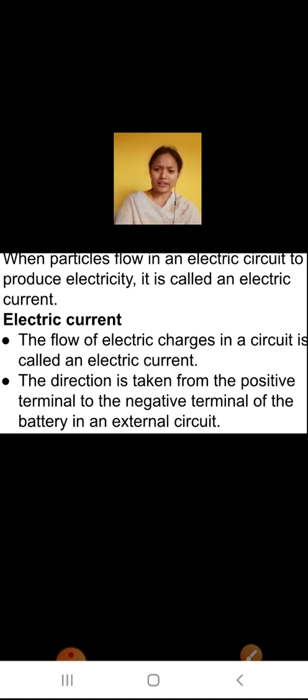What is electric current then? The flow of electric charge in a circuit is known as electric current. The direction is taken from positive to negative. So in an electric circuit, the current always flows from the positive terminal to the negative terminal. There are two terminals in an electric cell or in an electric circuit, and the current always flows from the positive terminal to the negative terminal. I'll show you the torch and batteries, and this will be very clear to you.